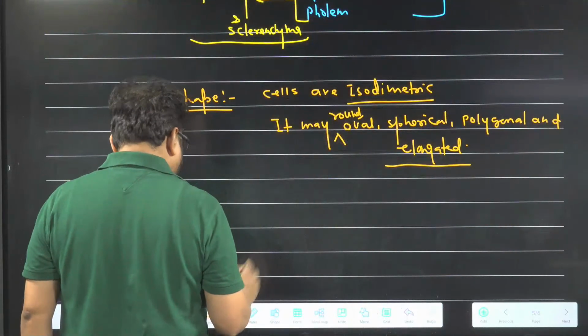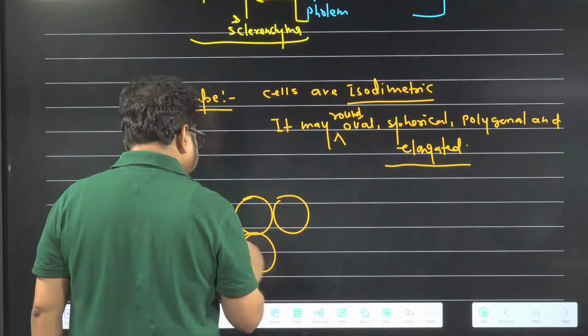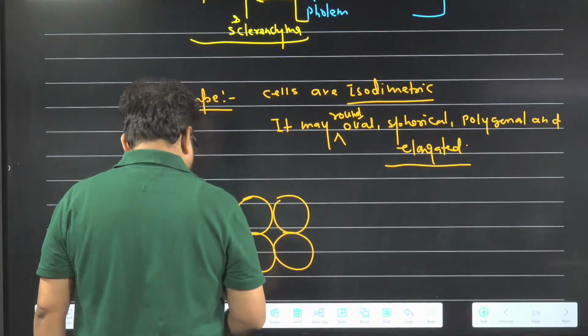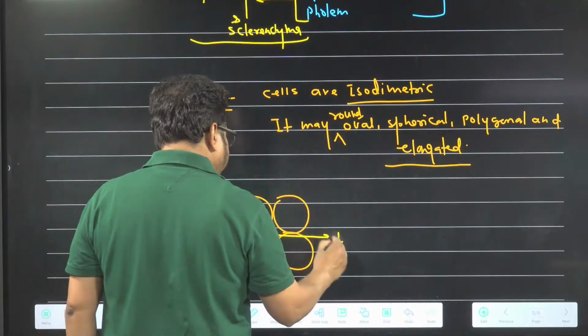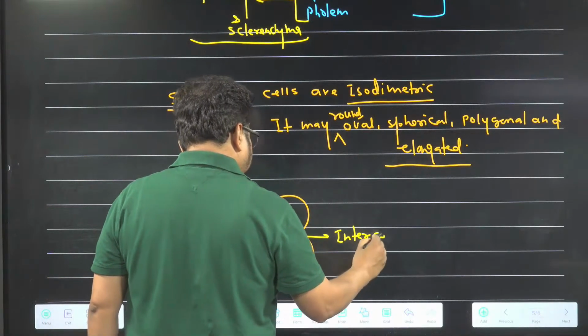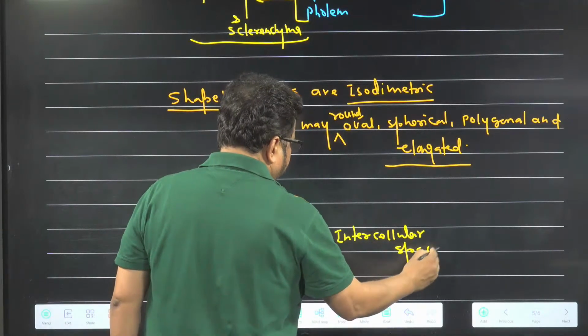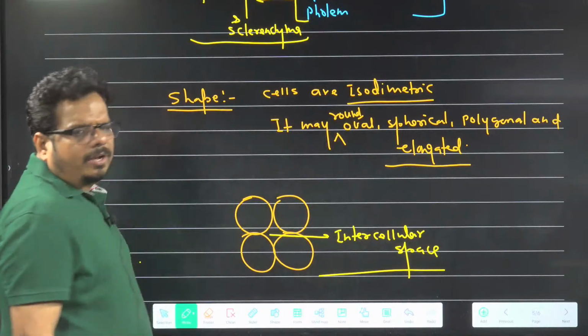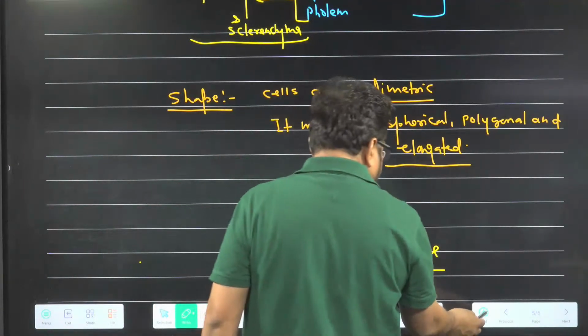Right. So parenchyma, if you want to draw, you can draw like this. And I am just telling what is there. This is which one? Intercellular space. So parenchyma is over. Now we are talking about which one? Collenchyma. Give your attention.